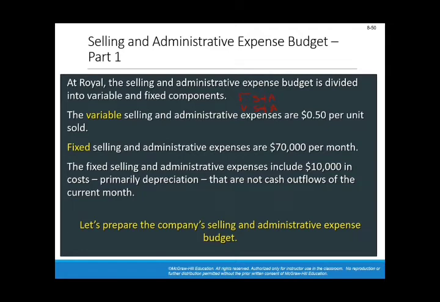The fixed selling and admin expenses include $10,000 in cost, which is depreciation, that are not cash outflows. So out of these 70,000, you'll be paying 60,000, and the rest of the 10,000 will appear in the income statement as depreciation expenses. Let's prepare the company's selling and administrative expenses.